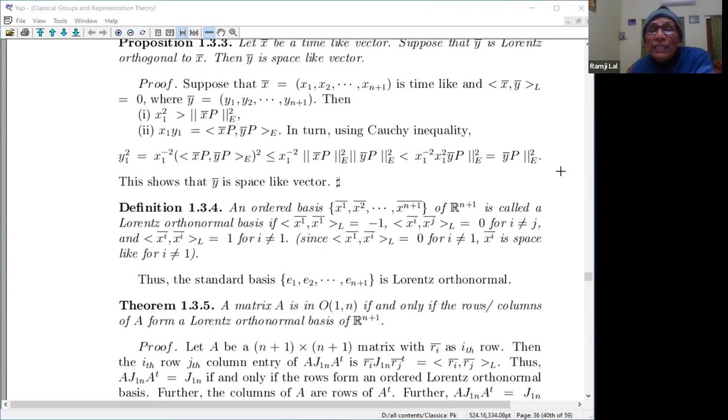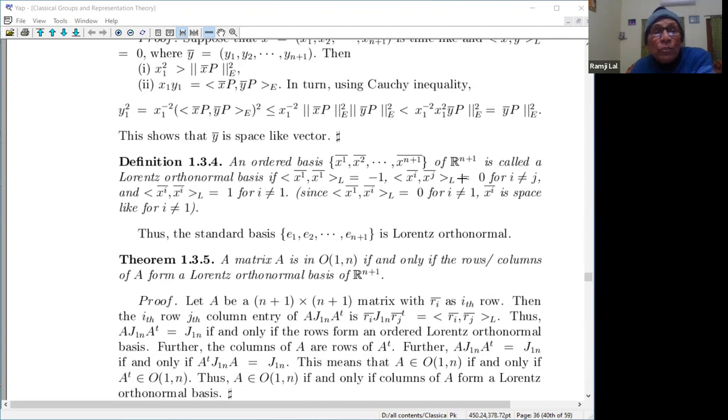Y1 square is less than Y bar P. The norm was missed here; it should be the norm of Y squared, it should have been the norm, we made a mistake. So this Y bar P square gets cancelled; here there was a norm, if you remember, X bar P here. So therefore this is this thing. So this shows that Y bar is a space-like vector.